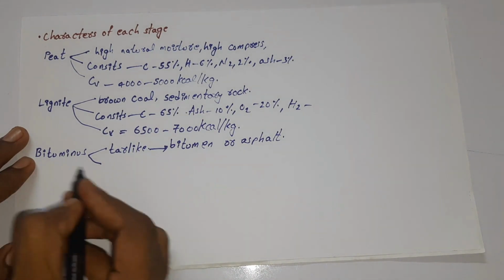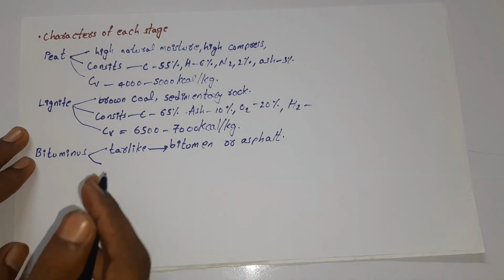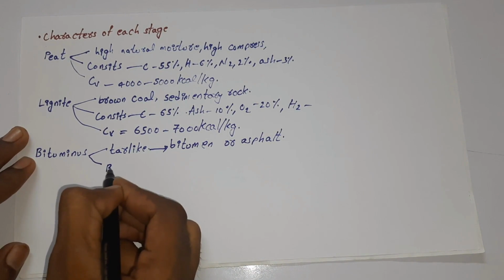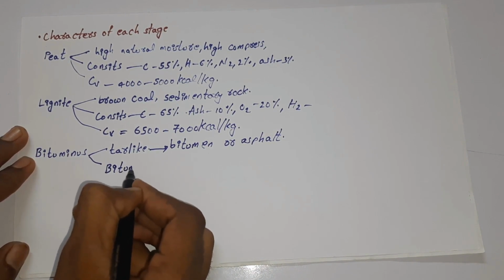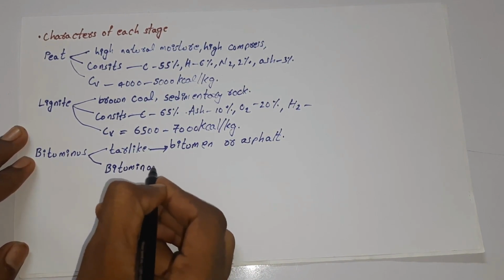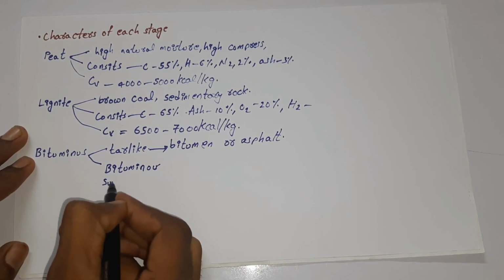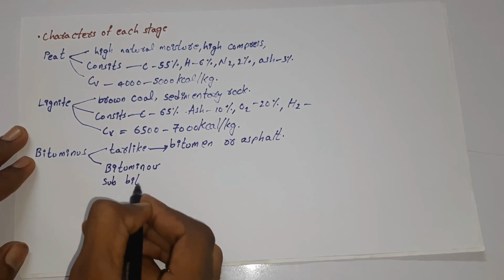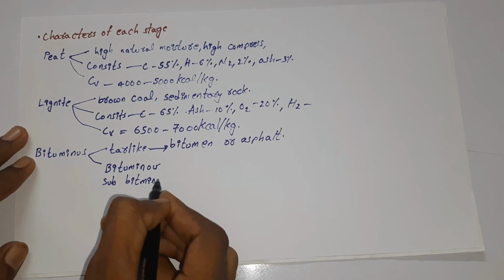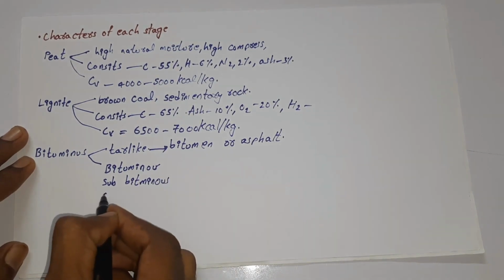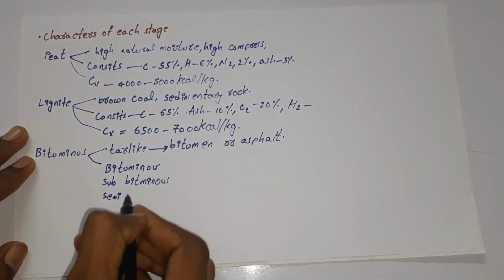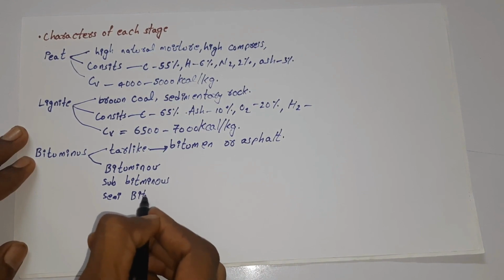And if we observe, bituminous coal can be of three different forms: bituminous, subbituminous, and there is another stage, that is semi-bituminous.